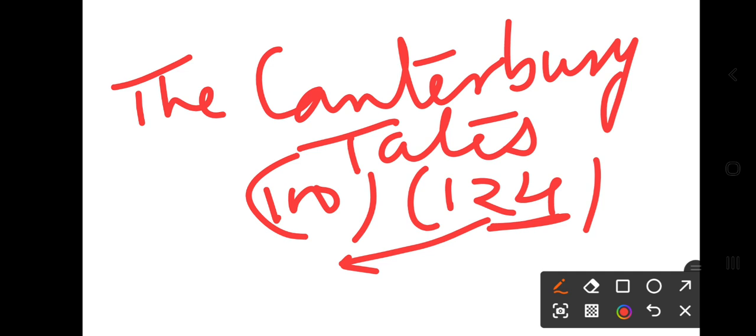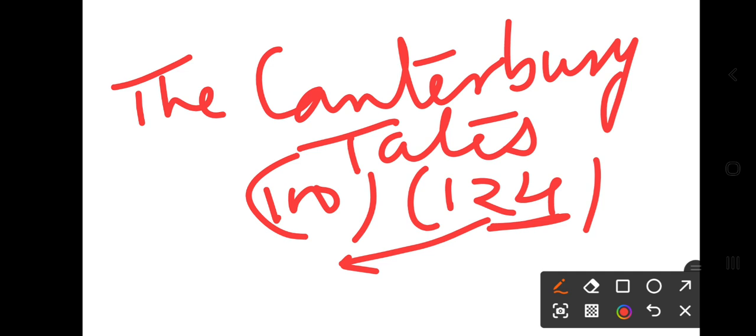But because of this, one more fact is that class was divided on the basis of language. Society was divided into two parts. So that's French and English, or modern English.